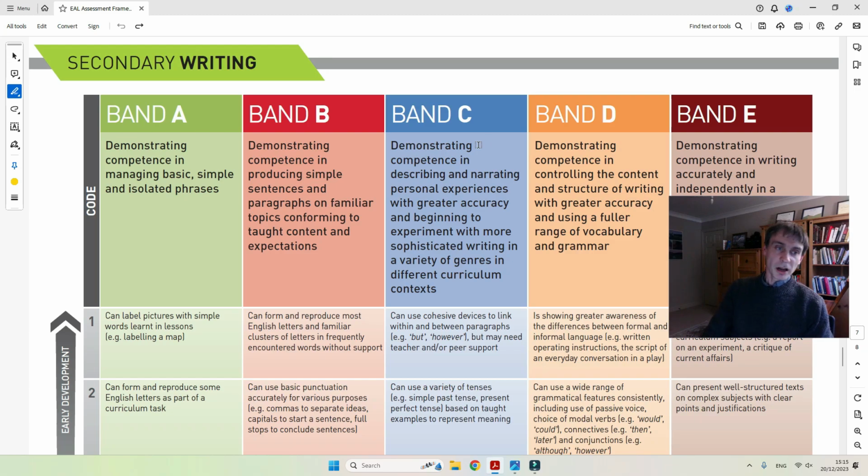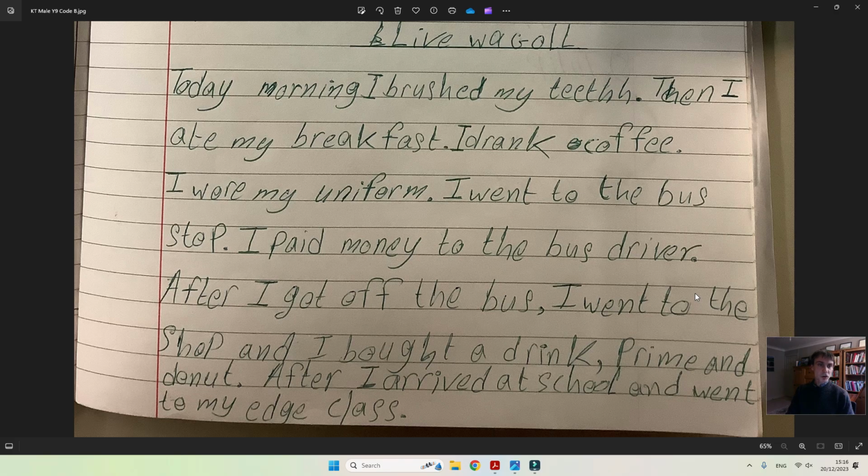Okay, so let's start from band A, demonstrating competence in managing basic, simple and isolated phrases. Okay, let's look at our sample here. So we've got a short text. What you will notice very quickly is that there are sentences here. They are in past simple tense. We've got today morning I brushed, then I ate, I drank, I wore, I went, I paid. What we can see very, very quickly is that they are full sentences. There are very few spelling errors as such.